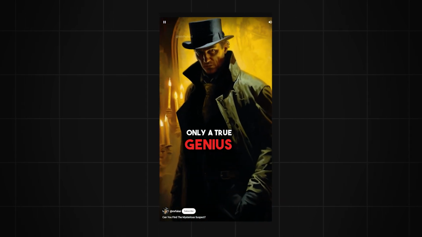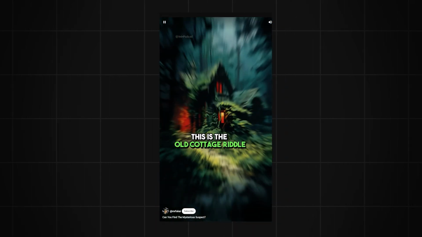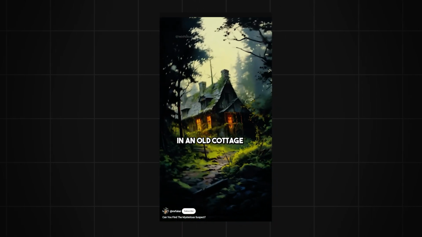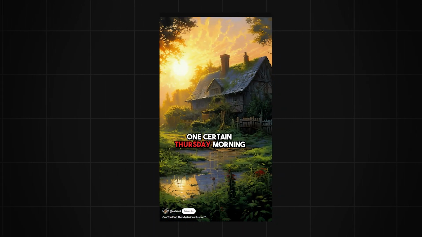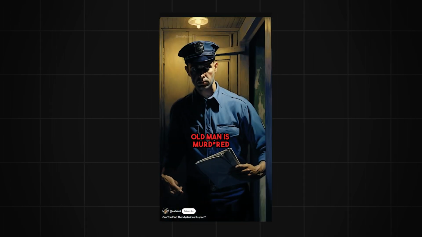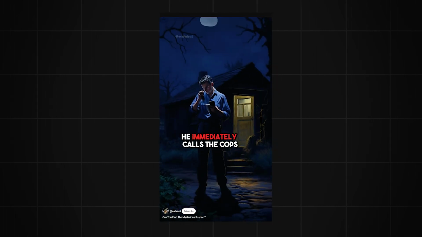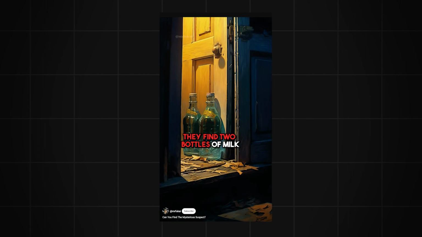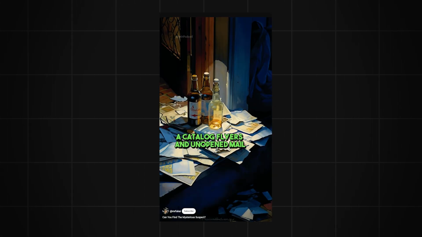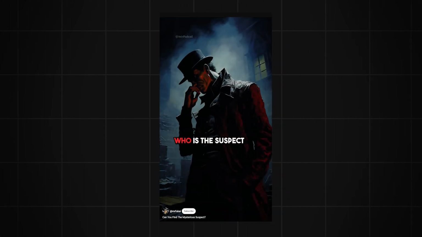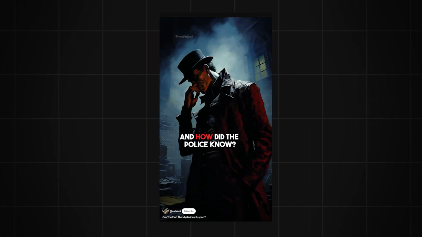Only a true genius can solve this mystery. This is the old cottage riddle. An old man lived alone in a small cottage. One certain Thursday morning, while the mailman was delivering a letter, he found out that the old man is murdered. He immediately calls the cops. When the cops arrive at the scene, they find 2 bottles of milk, Monday's newspaper, a catalog, flyers, and unopened mail. The police find the suspect. So the riddle is, who is the suspect, and how did the police know?